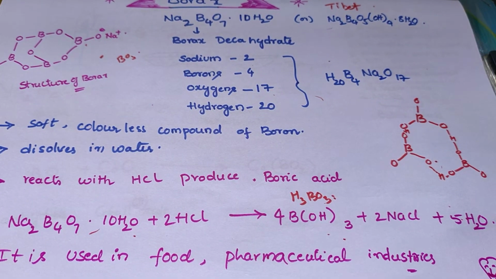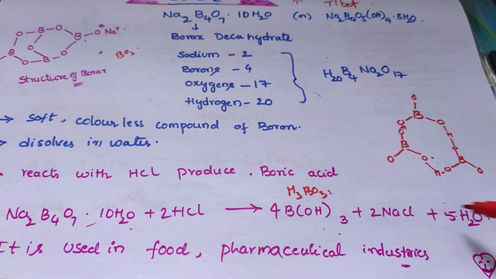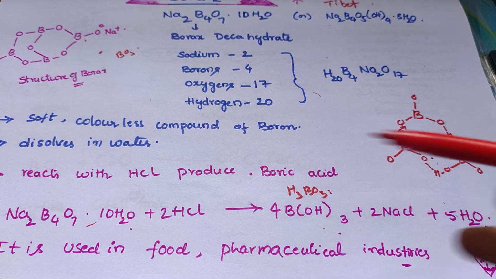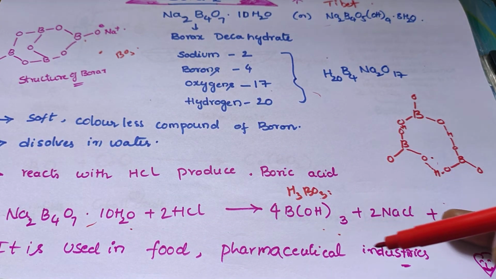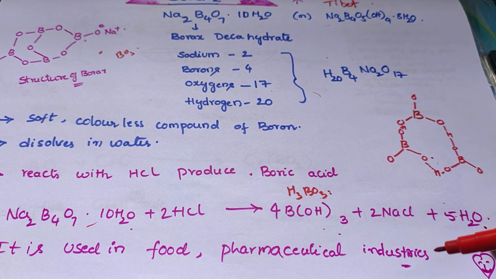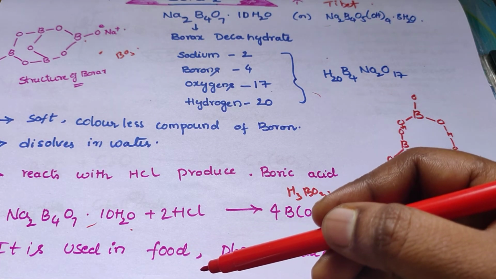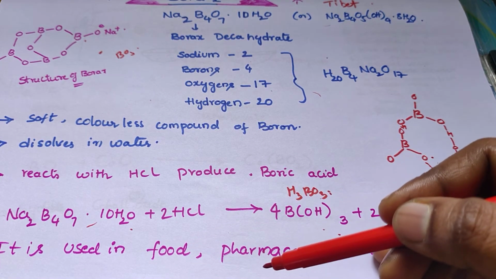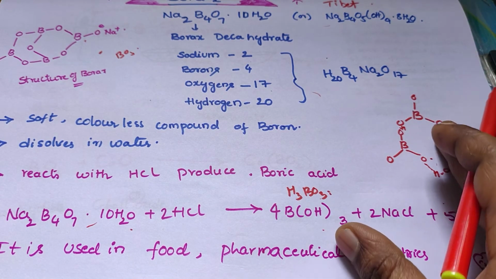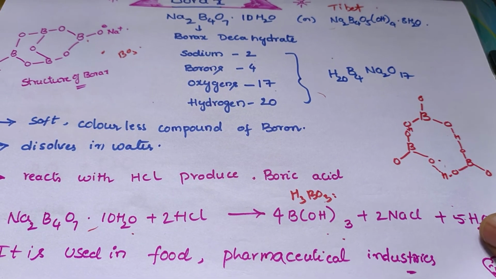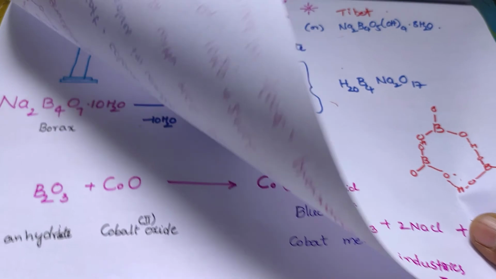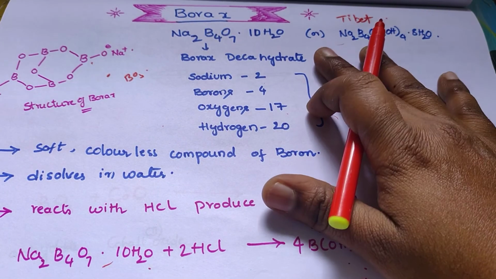sodium chloride and some water. It is used in food or pharmaceutical industries and used to kill dirt on pans or pots, as a stain remover. So this is the borax.